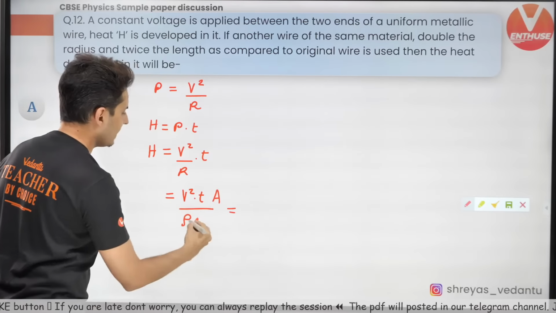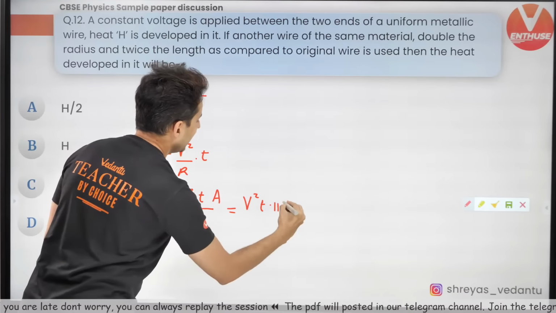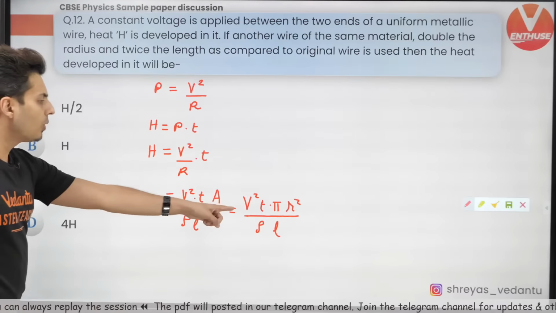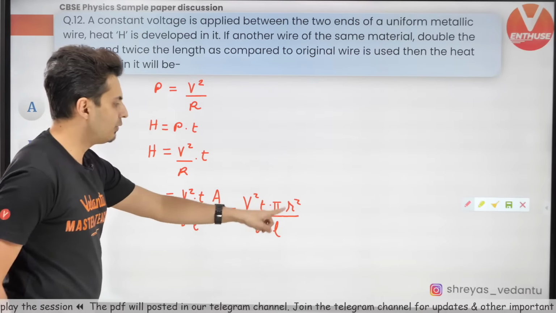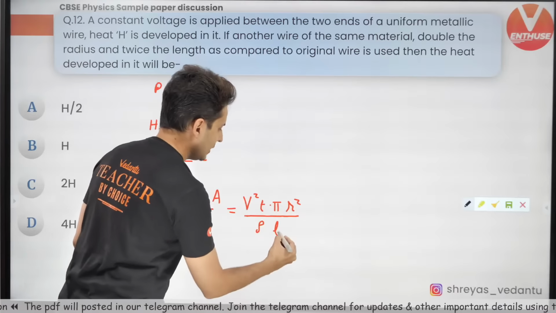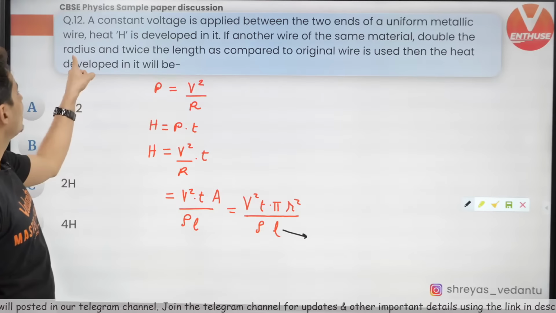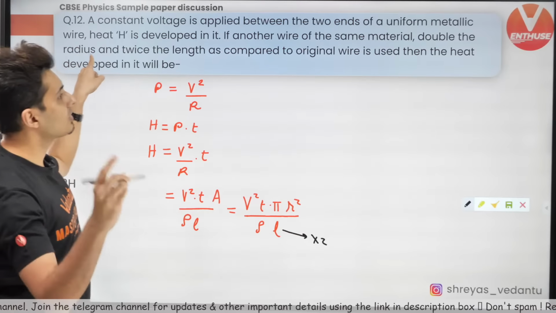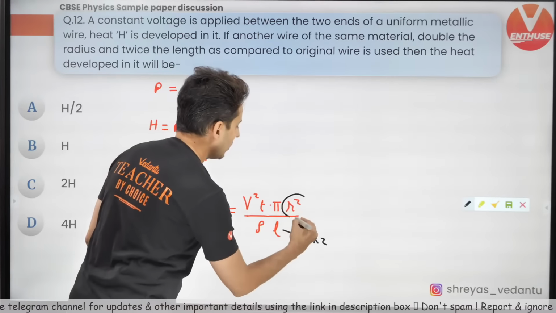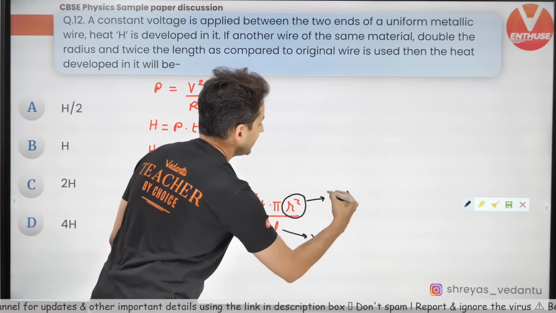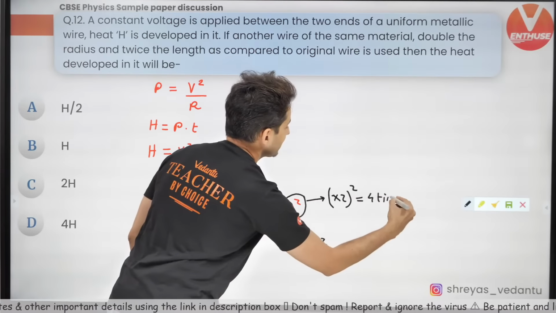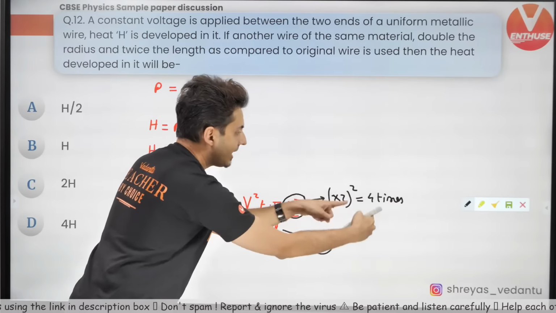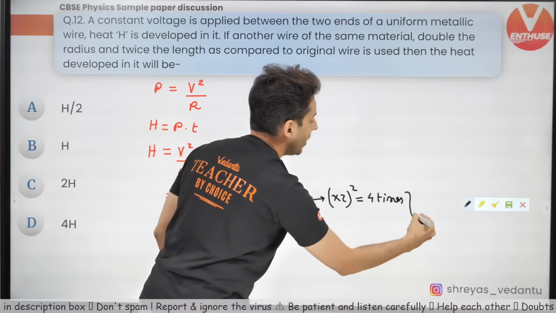But wait a minute, what is area? Area is nothing but pi R square. And here you have rho into L. Most of these terms are constant except for R and L. Look at this. This length has been doubled, twice the length, so into 2 times. Radius is also doubled, so radius square is becoming 4 times. Numerator became 4 times. Denominator became 2 times. As a whole, this ratio will become how many times?